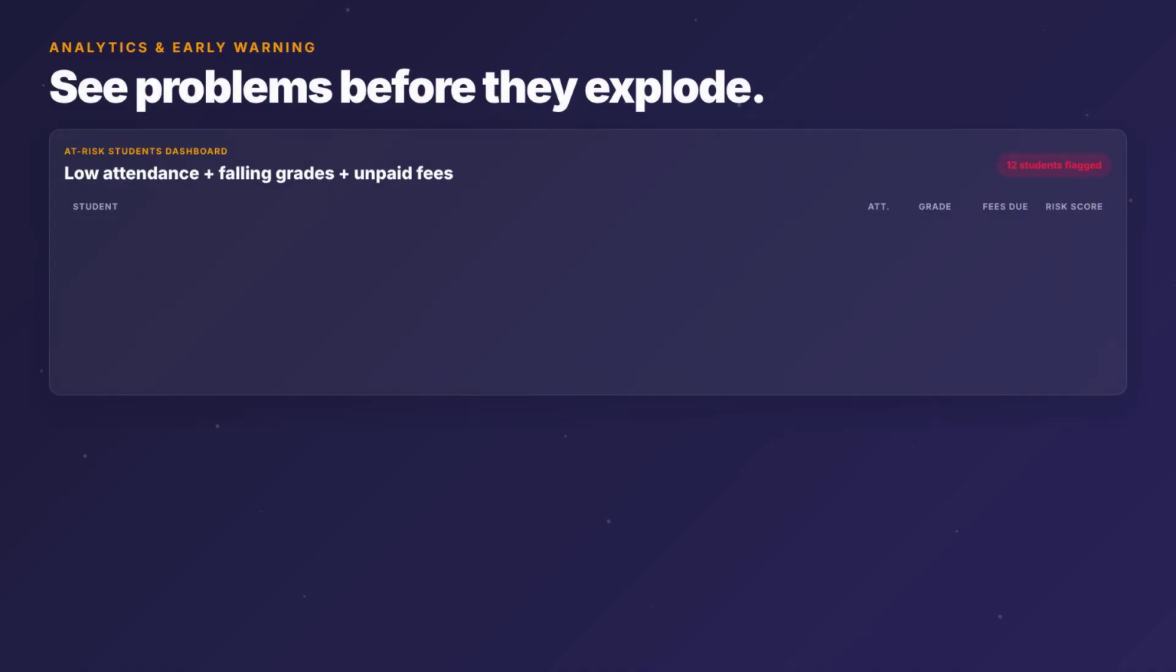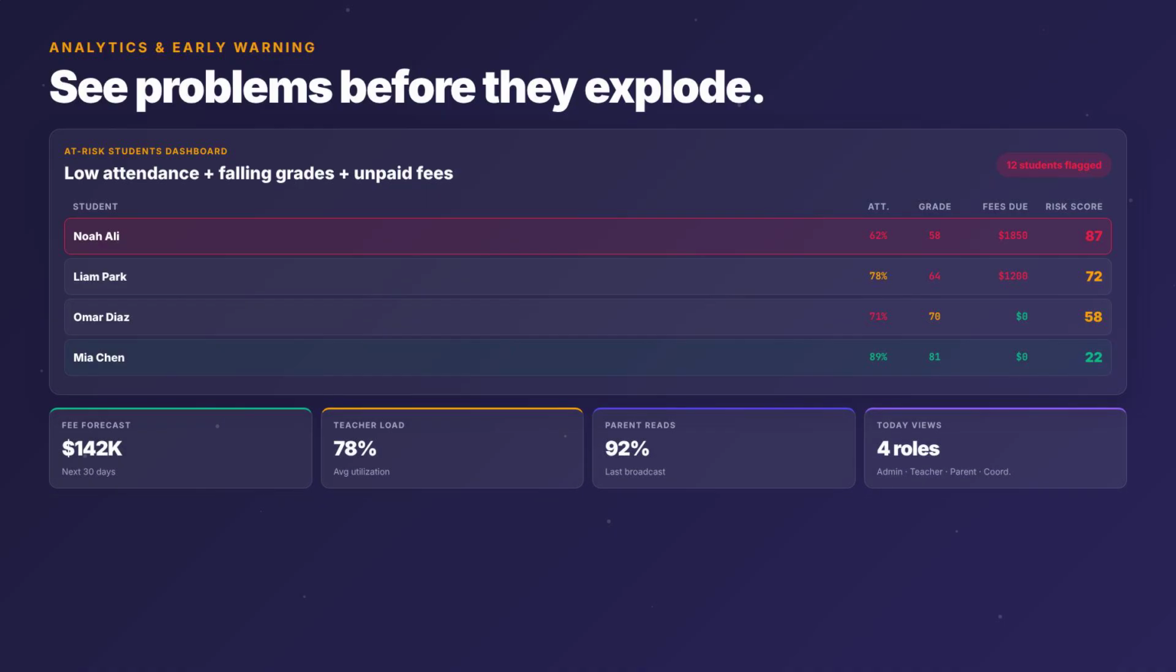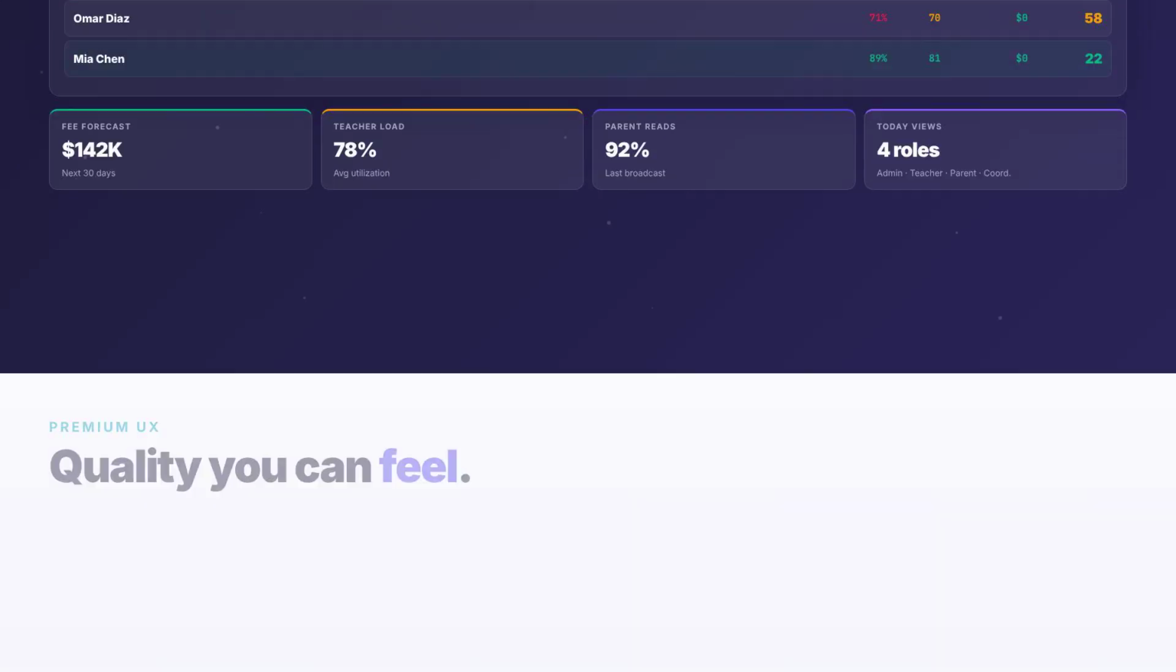Analytics that surface problems before they explode. The at-risk dashboard combines low attendance, falling grades, and unpaid fees into one early warning list. Fee collection forecasts, teacher load and timetable pressure views, parent engagement metrics, and role-based today dashboards for admins, teachers, and parents. And it all looks the part.